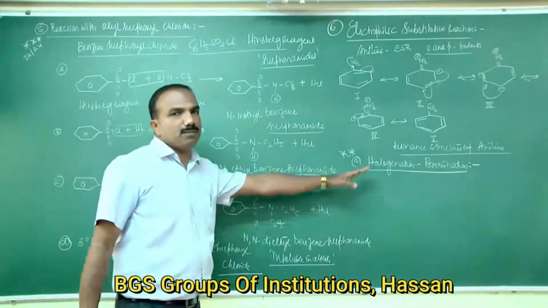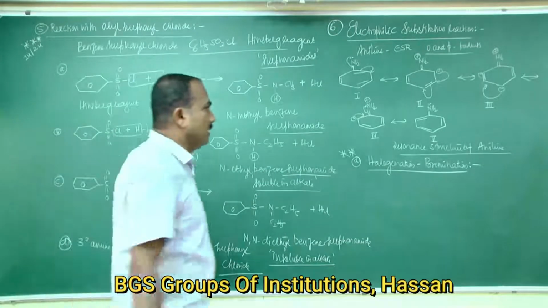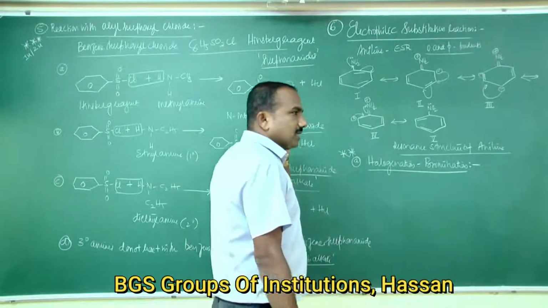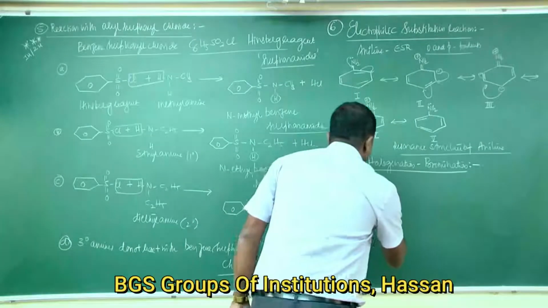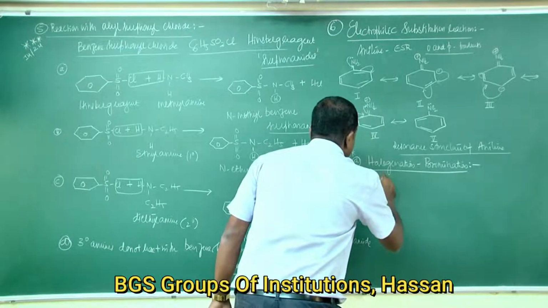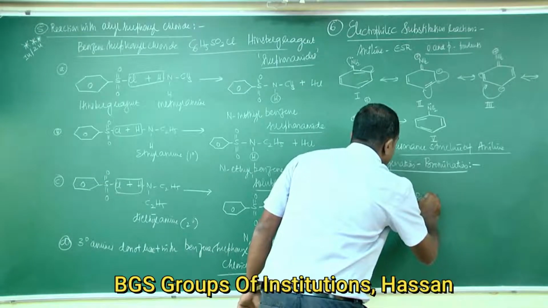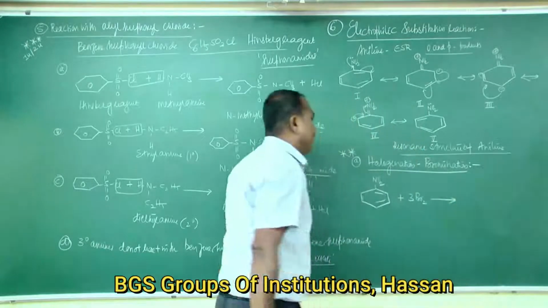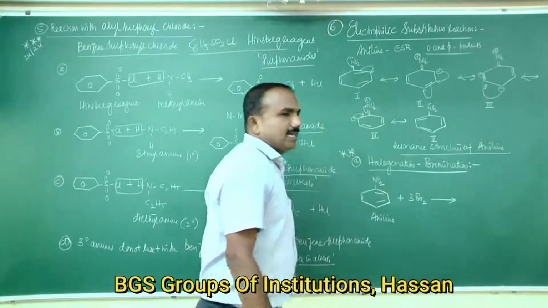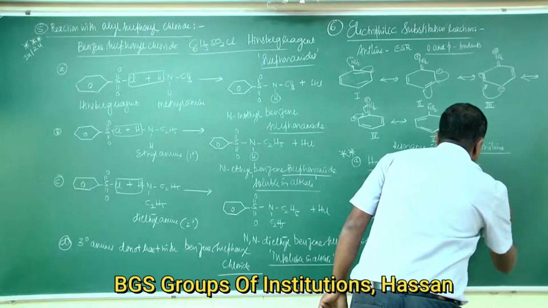Aniline reacts with bromine water to form only one product, that is 2,4,6 tribromoaniline. Aniline, so benzene ring connected to NH2, reacts with bromine water. So the orange red color of bromine decolorizes to form the product.